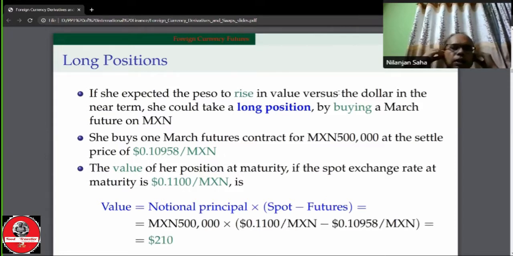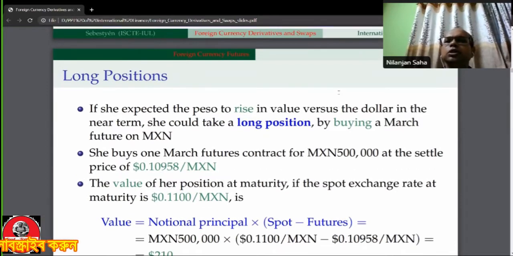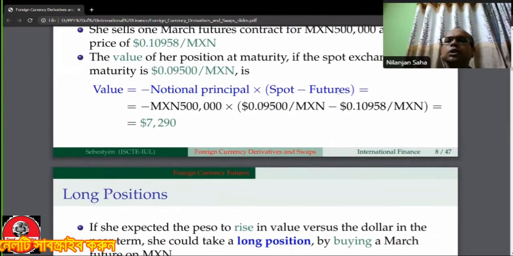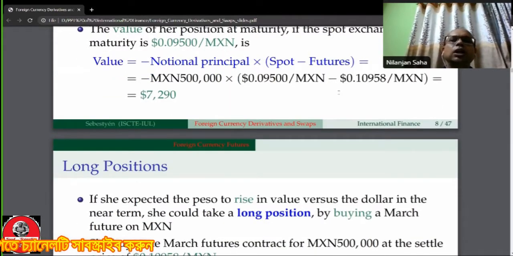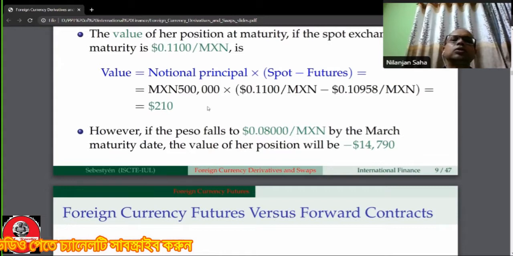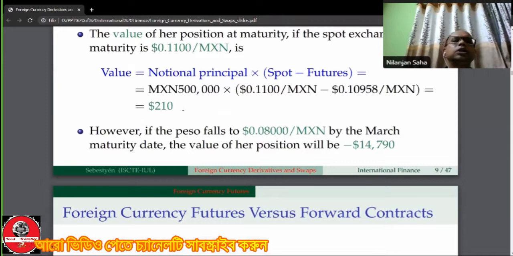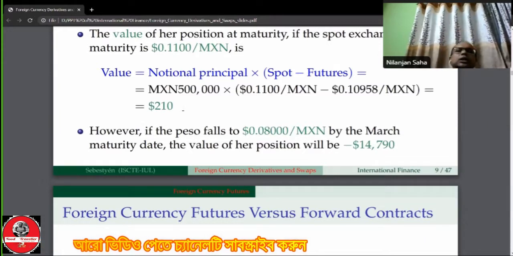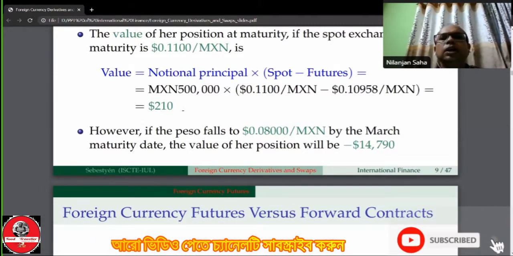In case of the long position, the notional principal must be entered into the equation as it is. That means no change, a positive figure, multiplied by the spot minus futures. In the previous one, it was also spot minus futures; here it is the same. So here the profit is 210. There is no negative figure, so it is a positive figure. Therefore, she earns $210 profit.